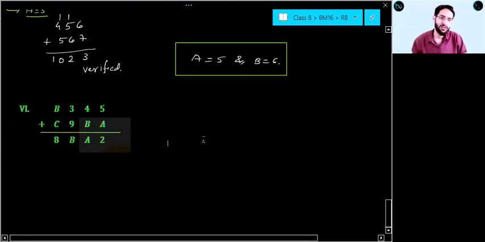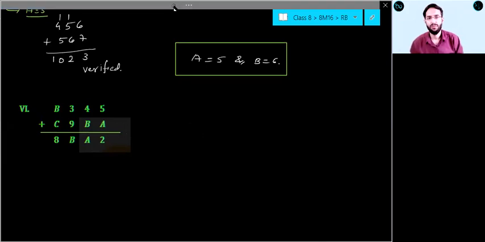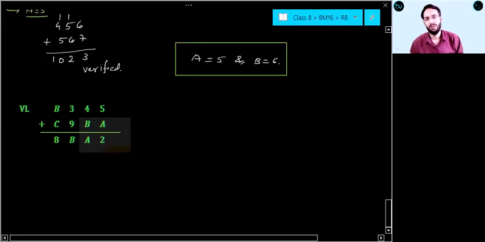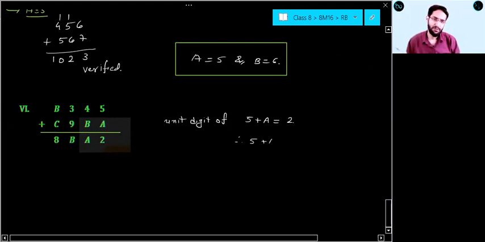Now, can you see this sixth question? 5 plus a equal to 2, or I can say unit digit of 5 plus a equal to 2. Okay, so can I say 5 plus a can be 12? So can I say a equal to 12 minus 5? Therefore, a equal to 7.